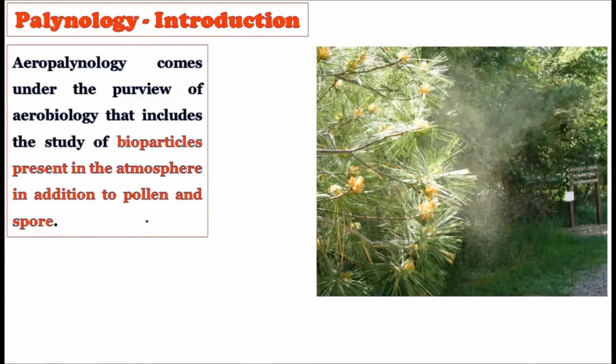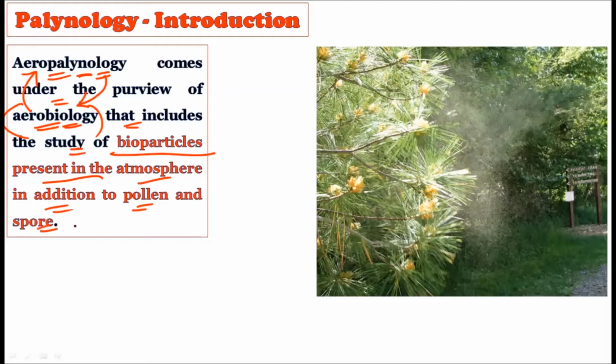Now see, aeropaleontology comes under the purview of aerobiology. Aerobiology can be considered a father figure for aeropaleontology. That is, aeropaleontology can be considered a branch of aerobiology that includes the study of bioparticles present in the atmosphere in addition to the pollen and spores. So the parent branch for aeropaleontology is aerobiology.